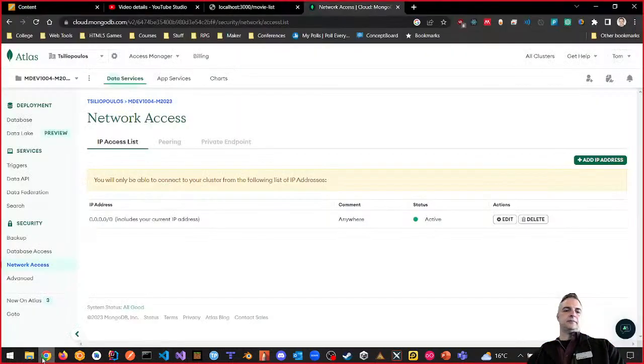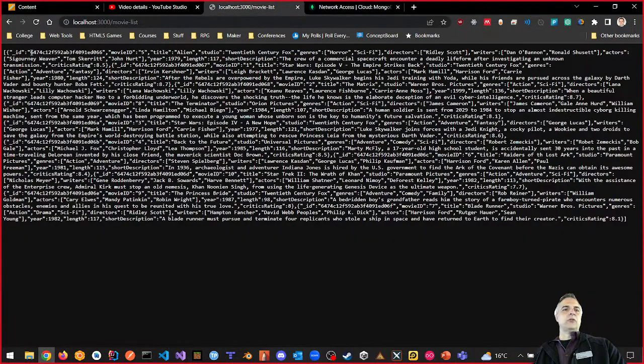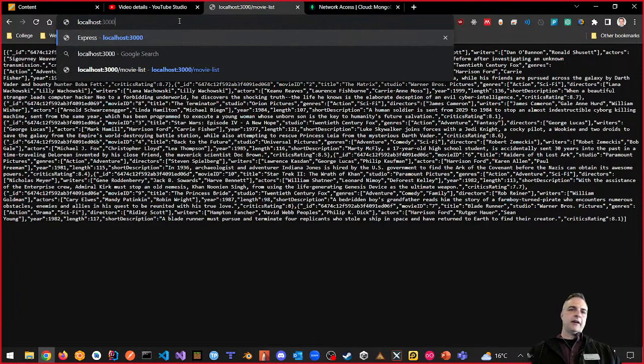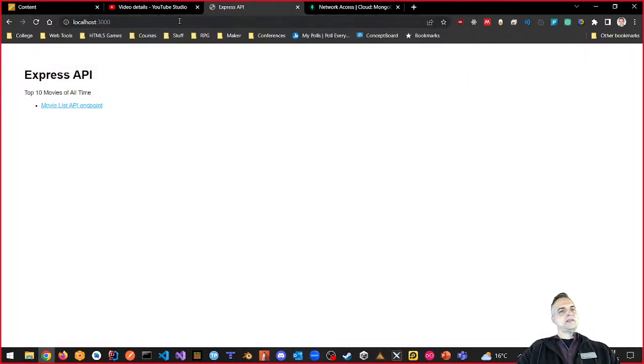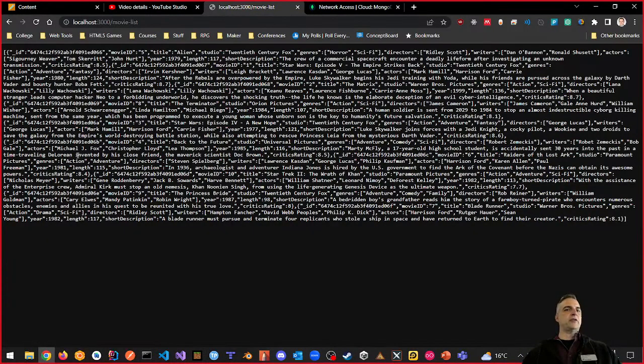Then if I go back to my localhost, and I don't want to see the actual movie list itself, and I go back to here, it's just going to show me this: Express API, top 10 movies of all time, movie list API endpoint. If you click onto it, it should show you this. So there's a place to go.